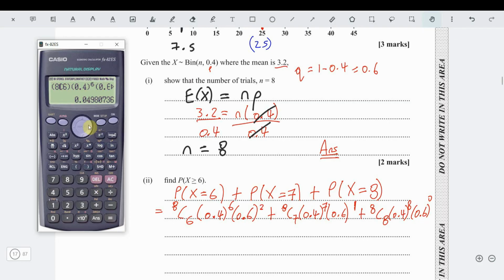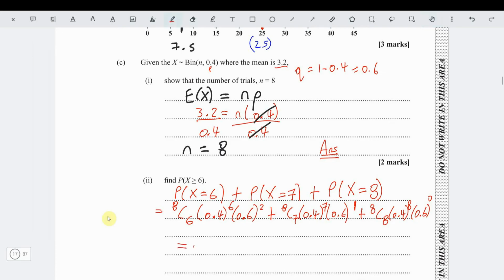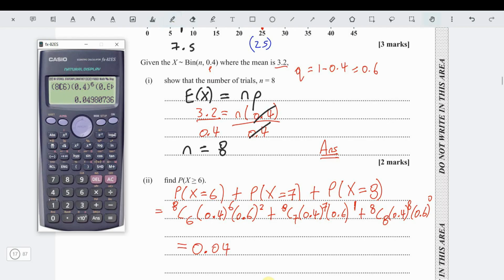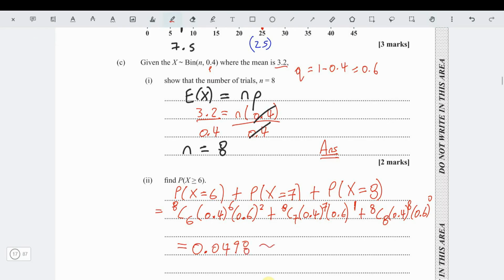Putting everything in the calculator one time, I want to make sure everything was smooth, to the 6th, to the 2nd, plus 8 choose 7. Yep, everything is smooth, and we got 0.0498, which is approximately 0.05, which is approximately 5%. So there's a 5% chance x is going to be greater than or equal to 6.